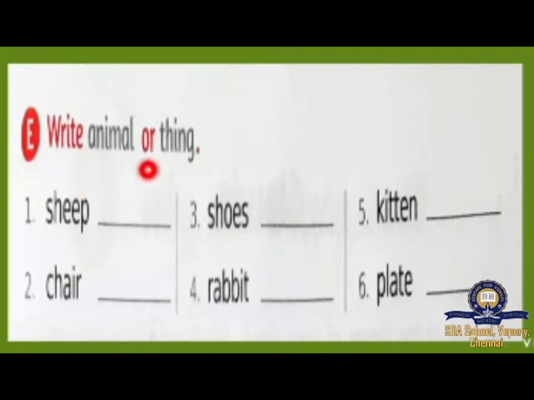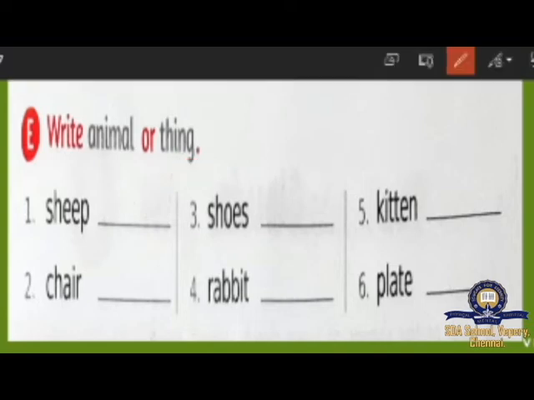Look at here. Part E, write animal or thing. If it's animal, you have to write animal. If it's a thing, you have to write thing. What's the spelling for animal? A-N-I-M-A-L, animal. What's the spelling for thing? T-H-I-N-G, thing. Shall we start writing? Look at the number 1. S-H-E-E-P, sheep. Sheep is an animal. So you got to write A-N-I-M-A-L, animal. You got to write. And look at the next one. Chair. C-H-A-I-R, chair. Chair is a thing.